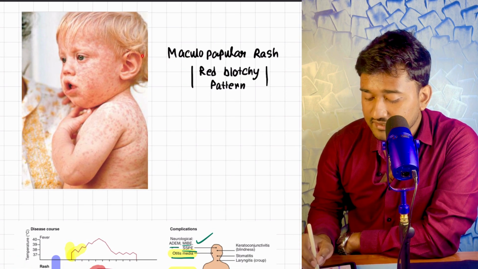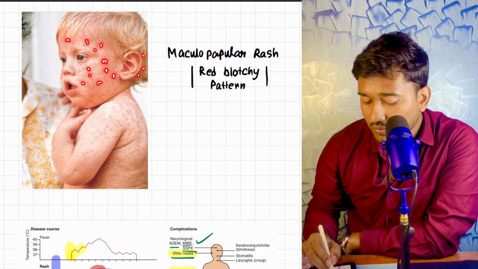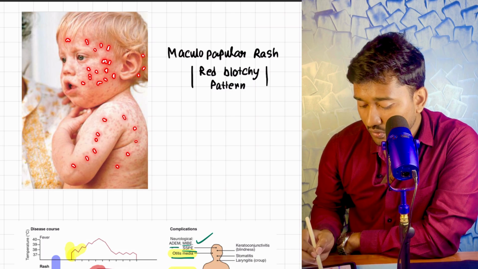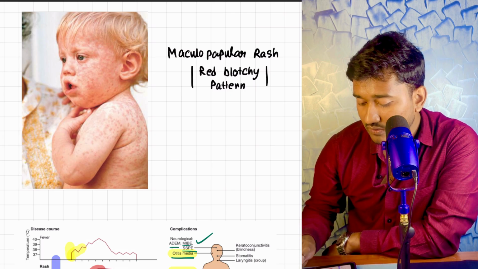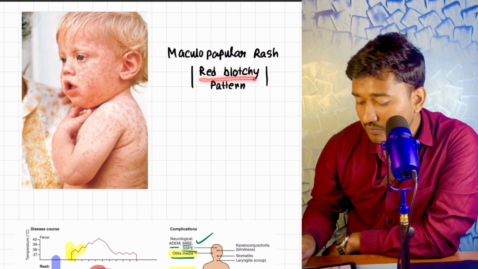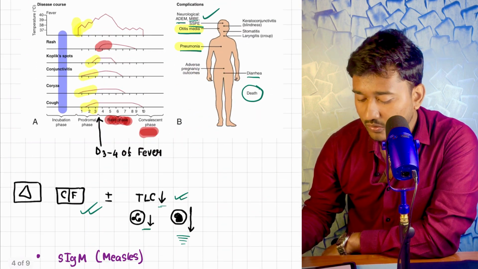It basically starts behind the ear and in the mouth, and eventually keeps on coalescing with each other, joining and fusing with each other, and eventually the whole body gets these macular rashes, which are also given the name of red blotchy pattern of this rash. Okay, after that there will be recovery.